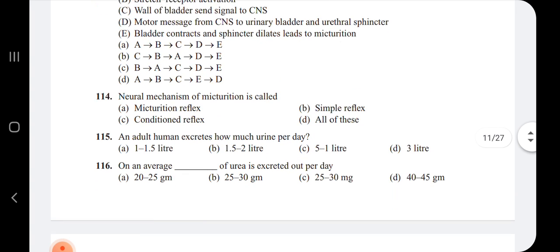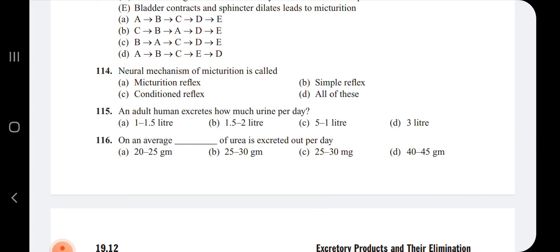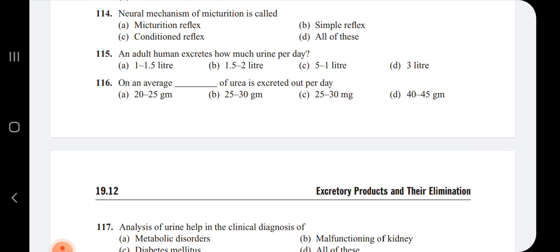Next question, the neural mechanism of micturition is called, micturition reflex, option B conditioned reflex, option C simple reflex, option D all of these. The mechanism of micturition is called micturition reflex. Next question, an adult human excretes how much urine per day?